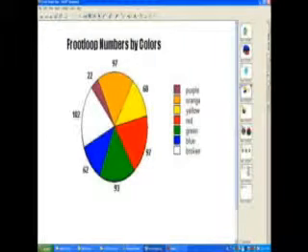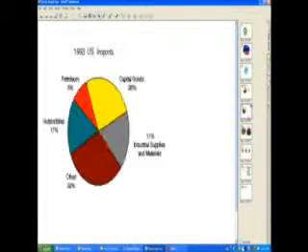Fruit Loop numbers by colors. The mode for this one is broken, which is 102 pieces. Here we have a key that shows you the representative of each number, each color. Wow. This is getting very interesting.